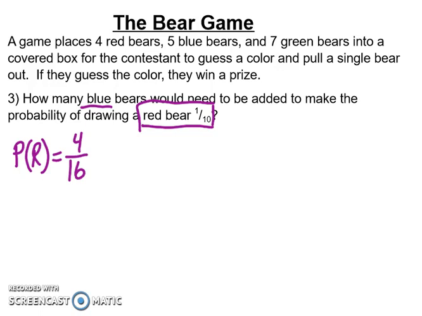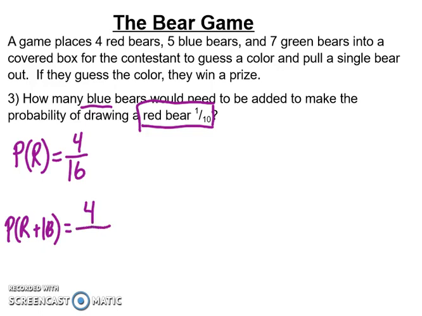Now I want to do just a small thing here just to help out. If I add a blue bear to the amount of bears I have, so I'm going to say the probability of red plus 1 blue bear. Well, when I do that, have I changed the number of red bears I have? No, it's still just 4 bears.